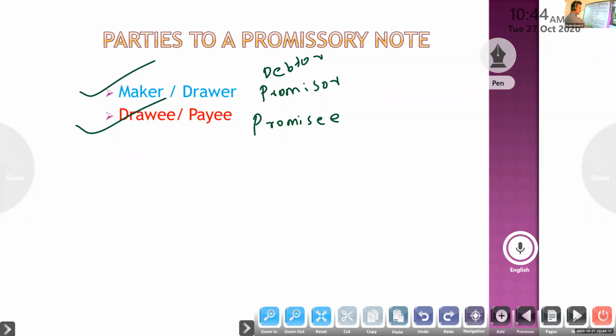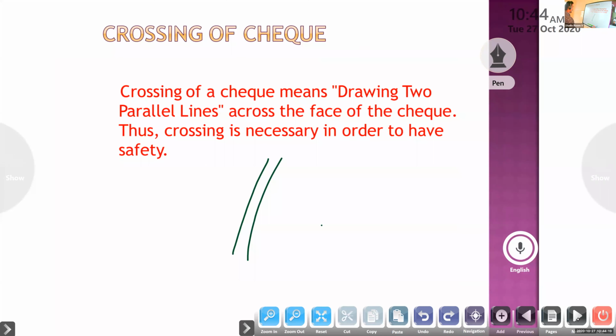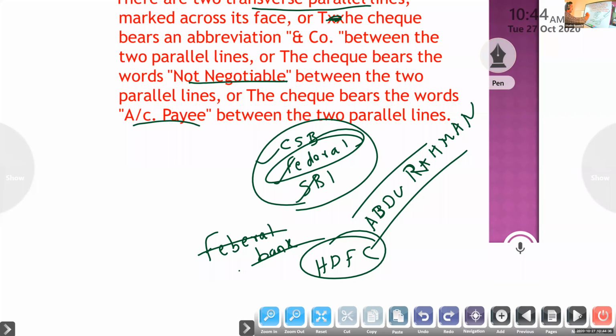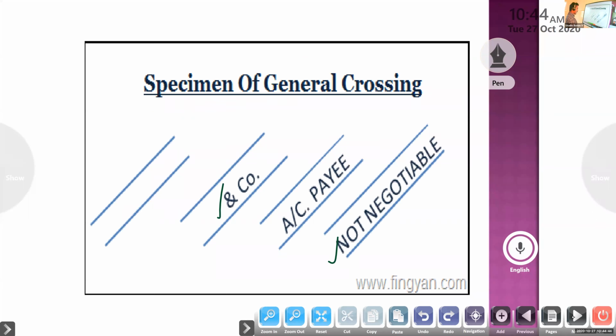Next one, the difference we studied. Then crossing: drawing 2 parallel lines across the face of the check. The crossing is necessary in order to have safety. It must be presented through the bank because it cannot be encashed at the counter. Then types of crossing: general and special. General crossing means there must be 2 parallel lines on the face of the check, and we may or may not add 'account payee' and 'and company', 'not negotiable'.